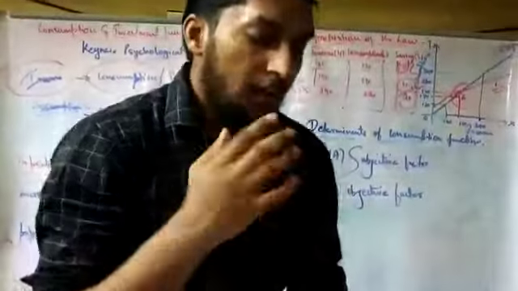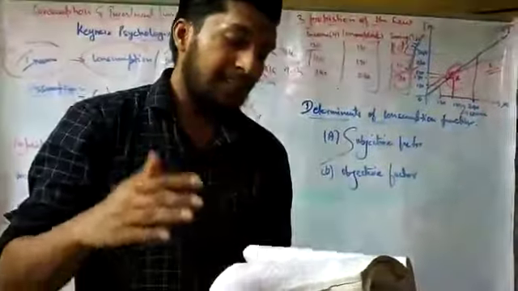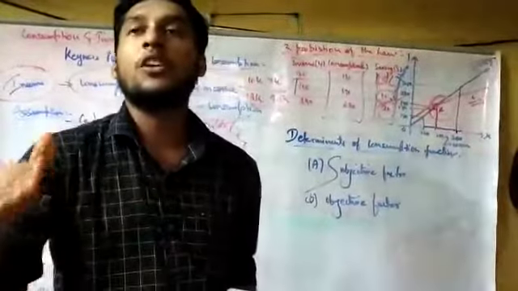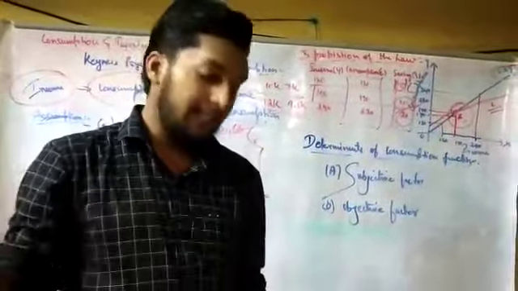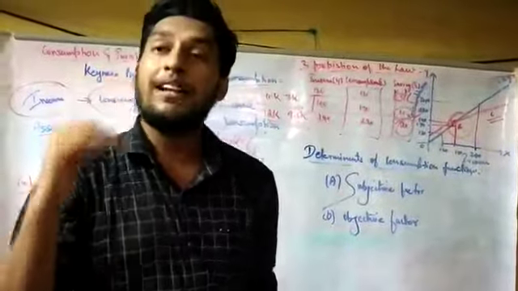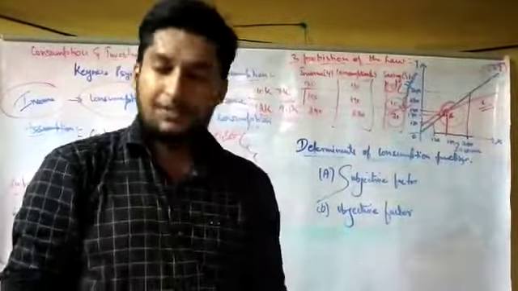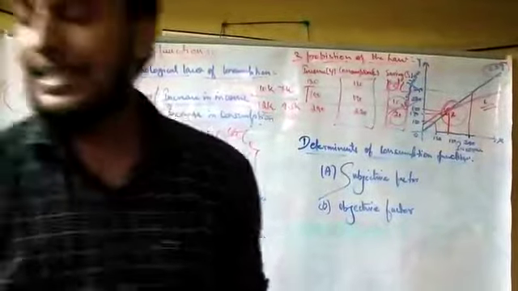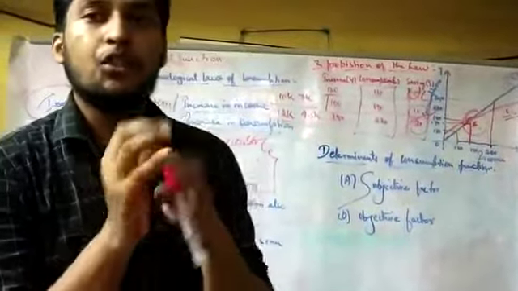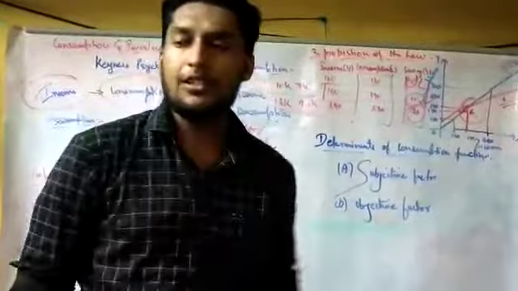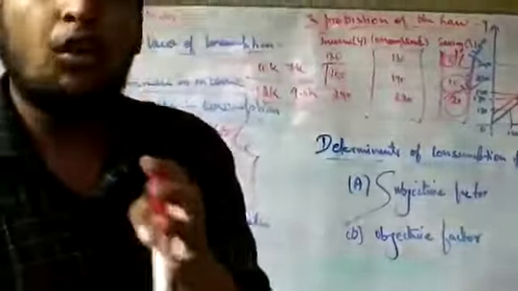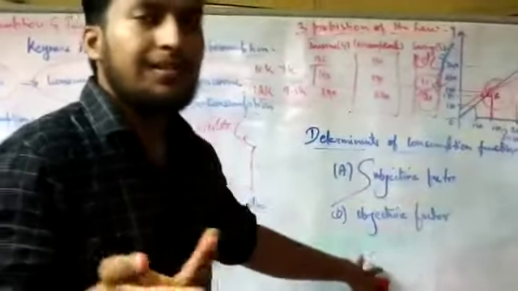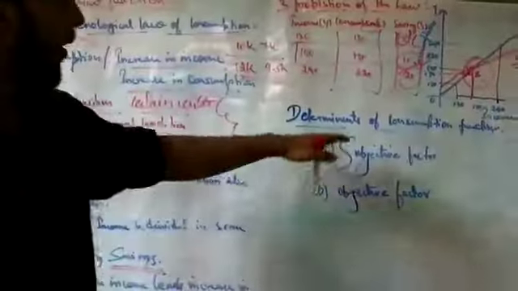Next you have objective factors, where you have many aspects like income distribution. Your income will be distributed among various purposes. You have to give it to your family, for a business purpose or any other purpose. Then the price level: the market price goes high. Then the wage level: your wages will not be as sufficient as your needs. So all these are objective factors. These subjective and objective factors restrict you from extra consumption, and this brings the major problem in the consumption function. With this, the consumption function gets over.